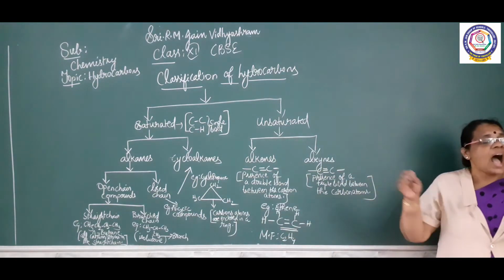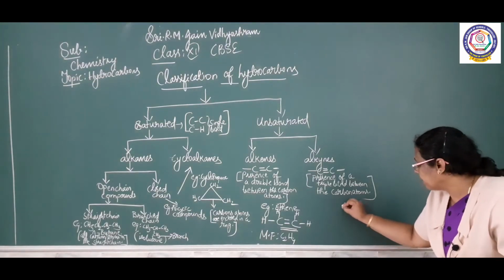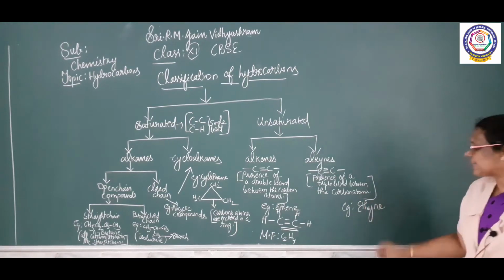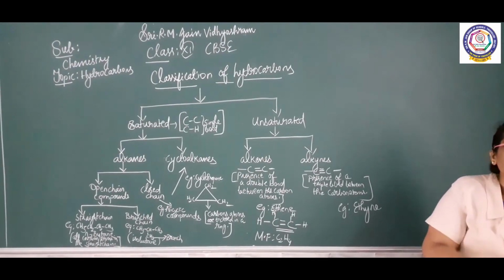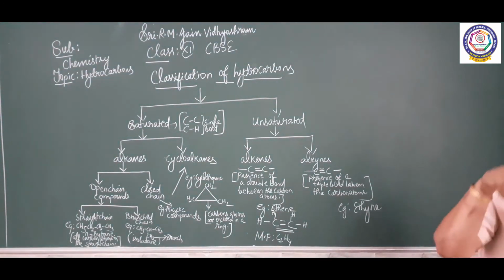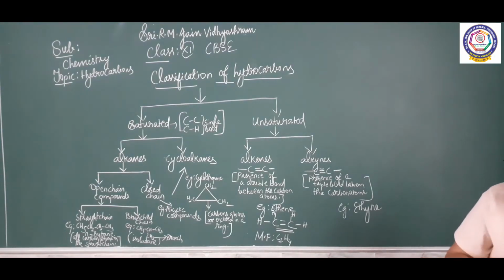When you talk about the other case, alkyne. What is alkyne? Presence of a triple bond between the carbon. For example, I am writing ethyne. What is ethyne? Presence of a triple bond. The ending YNE indicates the presence of a triple bond. IUPAC ending for a triple bond is YNE. IUPAC ending for a double bond is ENE, as in alkene. So the IUPAC ending for a triple bond is YNE.